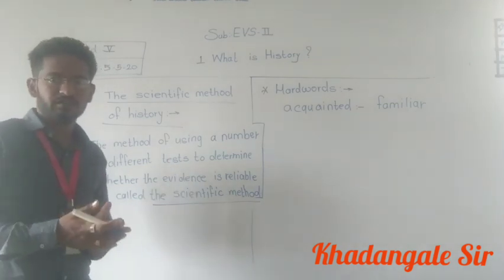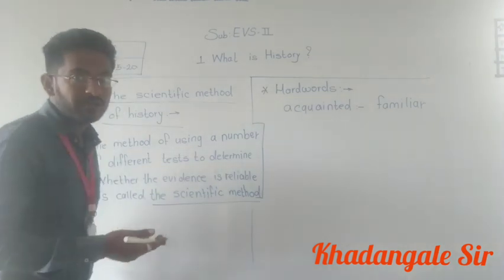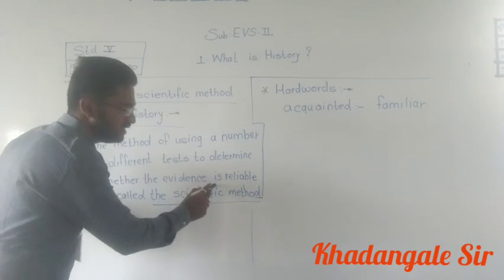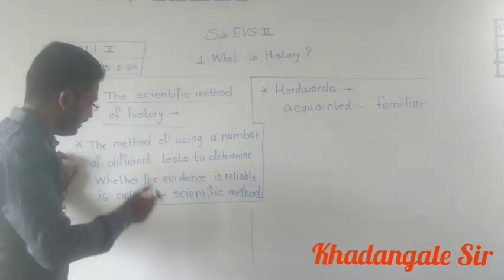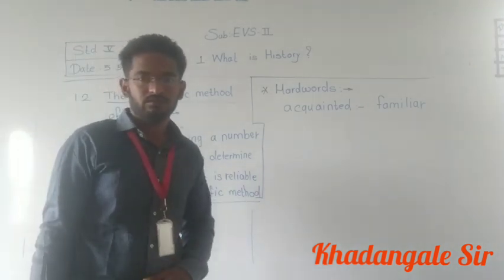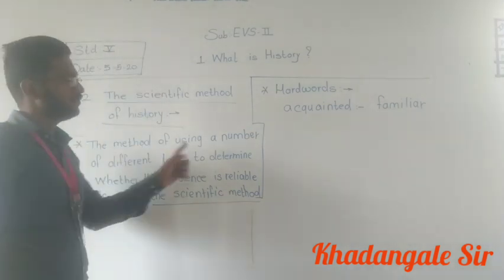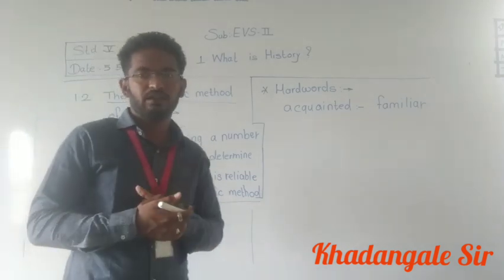Different tests we are taking to determine, to find out, whether the evidence is reliable. Understood?